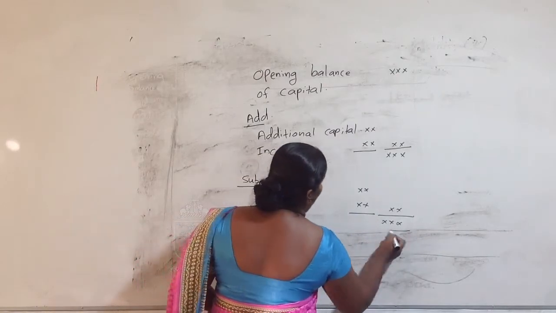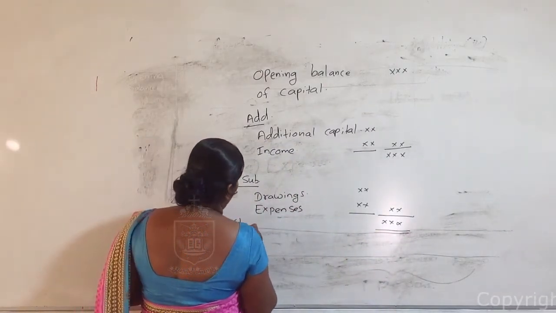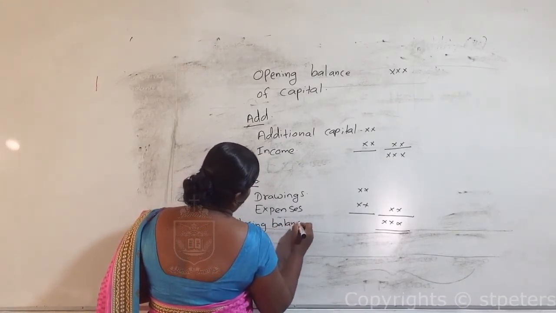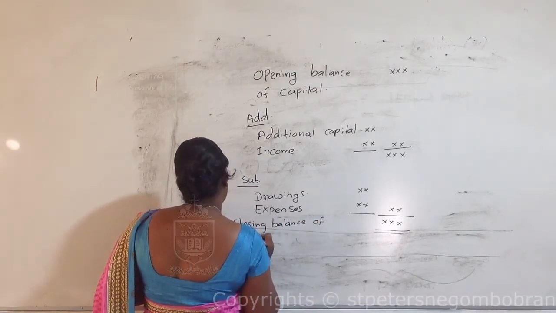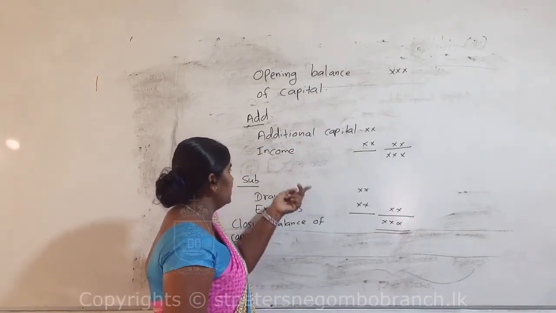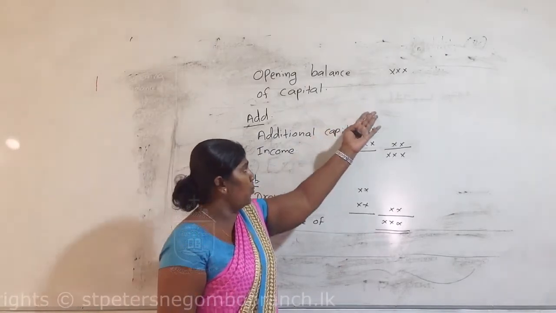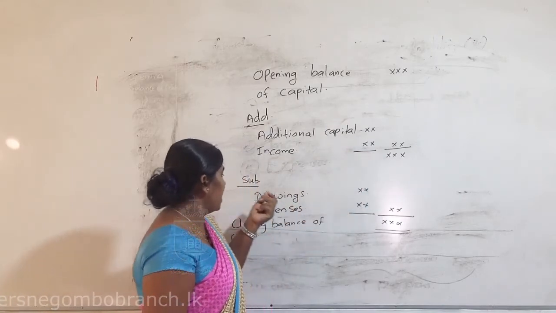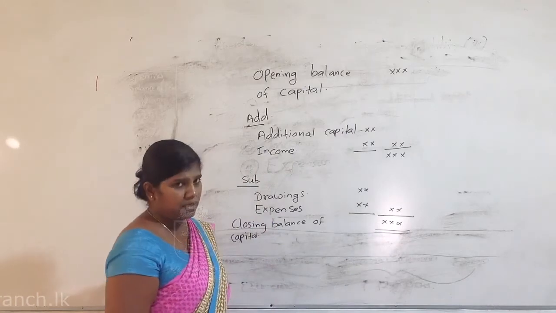So this is what we call the closing balance of capital. Here, children, according to these four instances, capital can change. To the opening balance, if there are additional capital and income, you should add. And if there are drawings and expenses, you should subtract those amounts from the total.